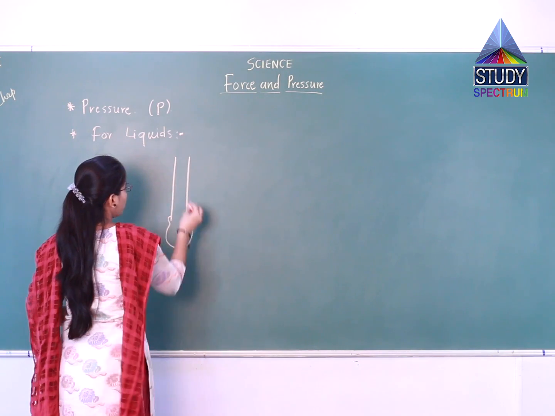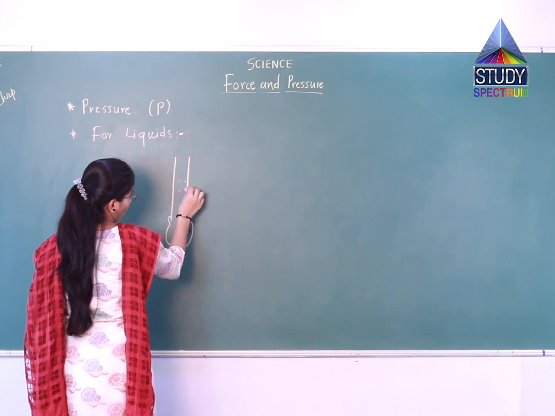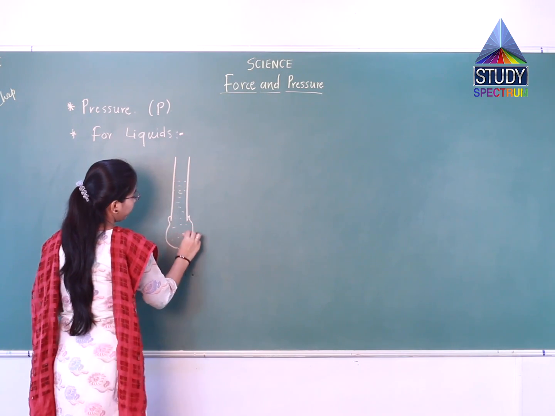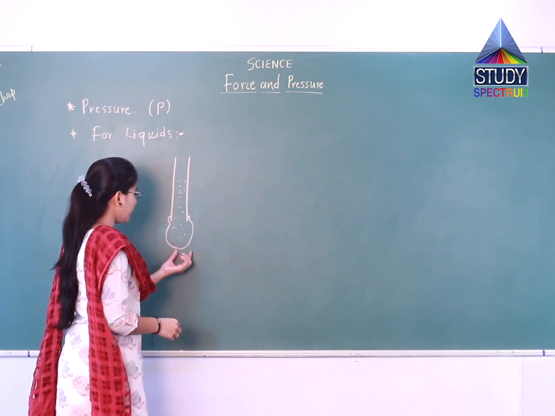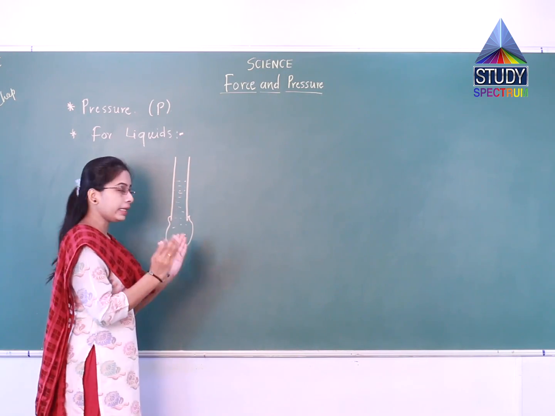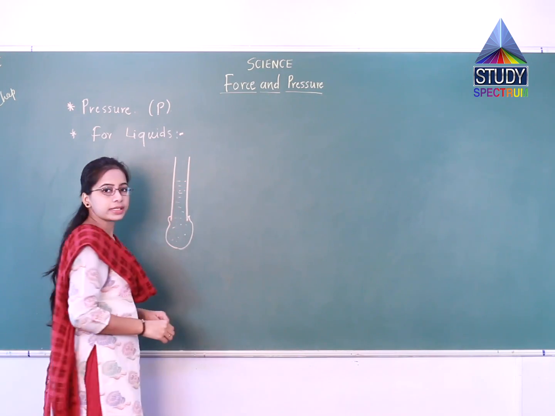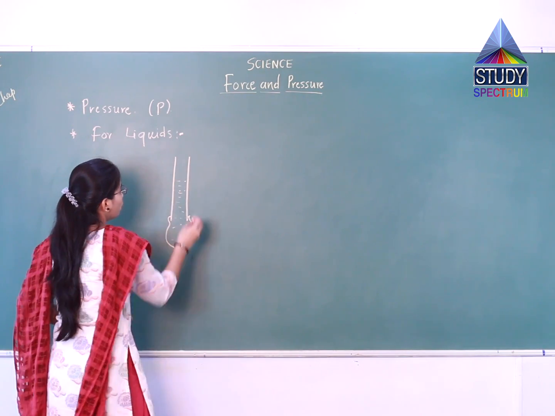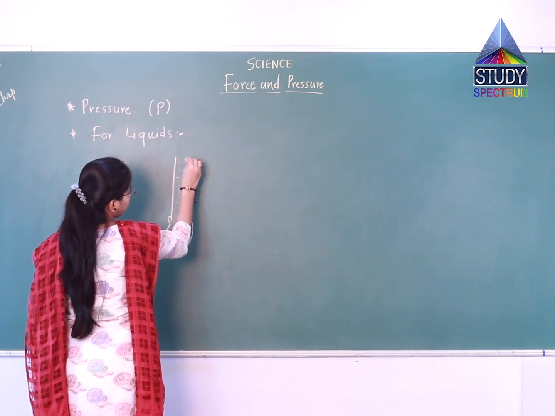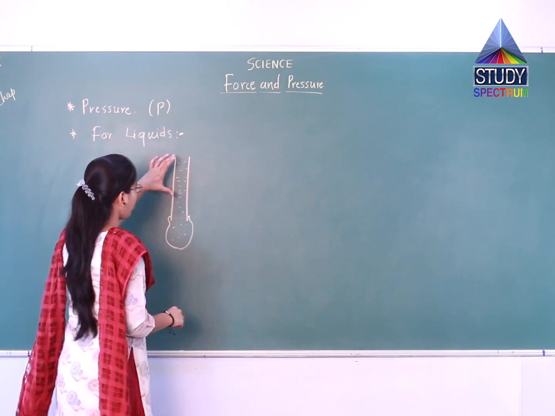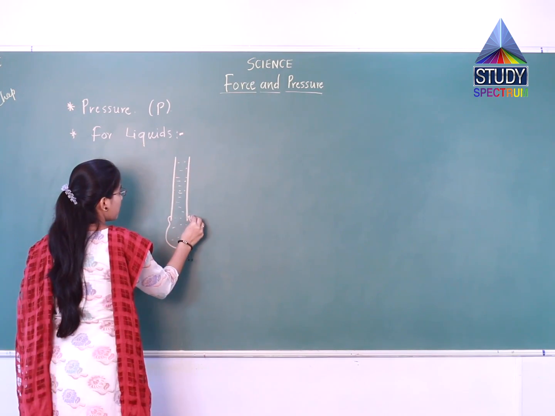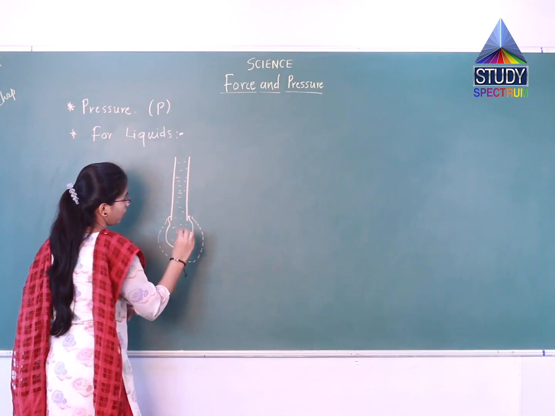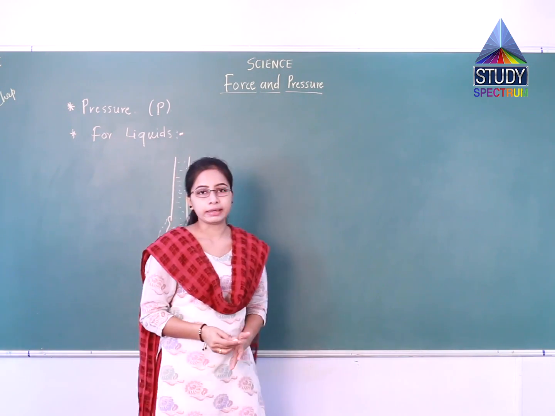Now pour some water here. After filling the tube with water, you will observe that the size of the balloon will increase since water will go inside the balloon. In the second case, you increase the water level, and you will observe that after increasing the water level, the size of the balloon will also increase.